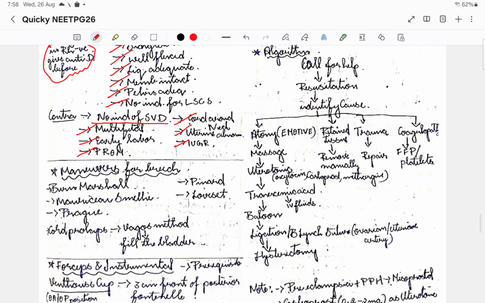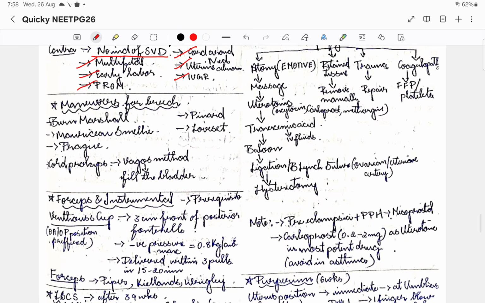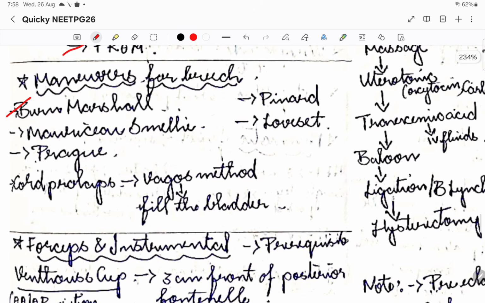Then coming to the maneuvers for breech, I told you, right? There are certain maneuvers that we use. These maneuvers are Burns Marshall maneuver, Pinard's maneuver, Løvset's maneuver, Mauriceau-Smellie-Veit maneuver, and Prague maneuver. Please go through all these maneuvers before going to the exam. Go see a YouTube video on this.